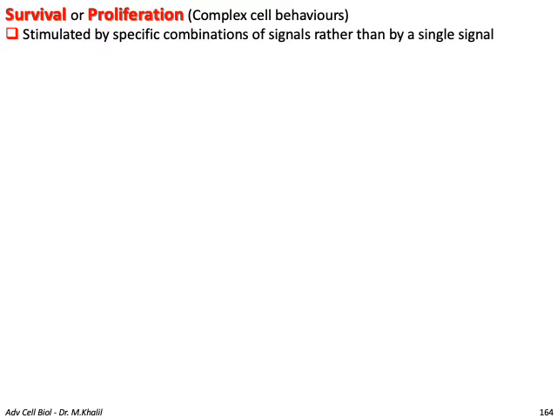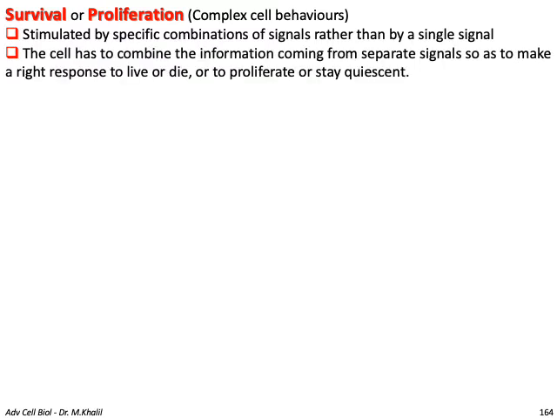Survival or proliferation are complex cell behaviors stimulated by a specific combination of signals rather than by a single signal. The cell has to combine the information coming from separate signals so as to make a decision, a response to live or die, or to proliferate or stay quiescent. This is equivalent to a microprocessor in a computer.